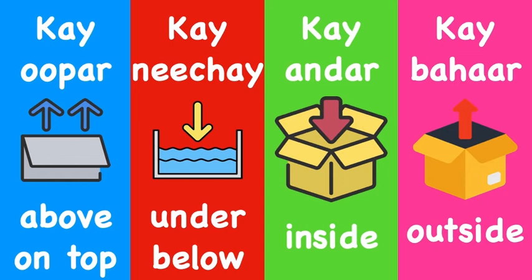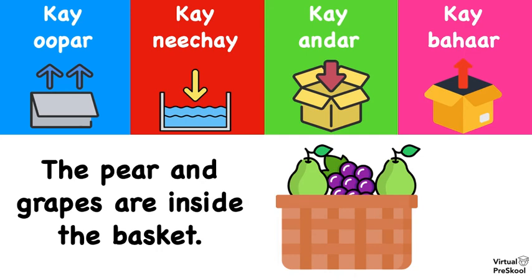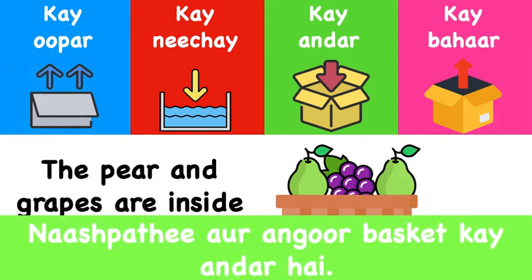All right, now let's practice some more phrases that you've learned. You learned how to say above, below, inside of, and outside of. So now we're going to use those with this new vocabulary that we learned today. So how do we say the pear and grapes are inside the basket? नाशपाती और अंगूर basket के अंदर हैं.